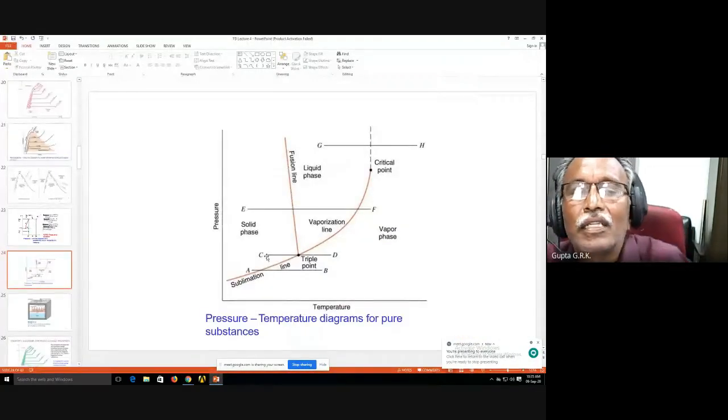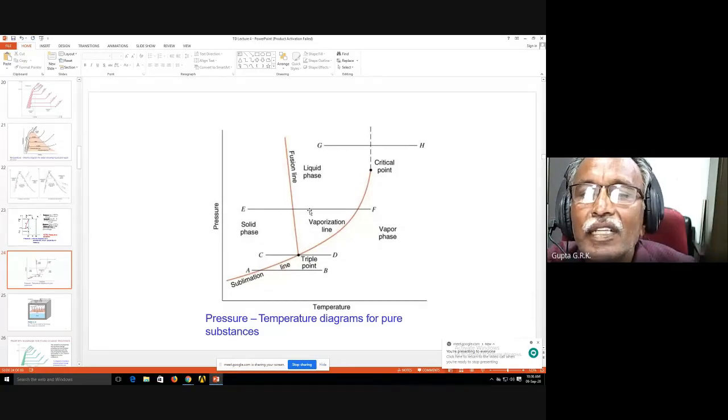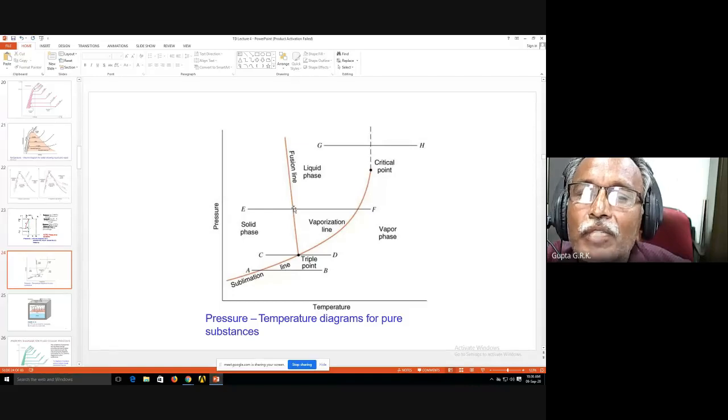Then if I take a particular point E here, and start heating it at constant pressure, the solid gets heated up, and while it is crossing the fusion line, melting takes place, right? Because solid to liquid is melting, and liquid to solid, this side, is freezing. So this is called the fusion line or melting line. This is called the sublimation line or deposition line. If it is going from E towards F, here melting takes place, and if it is going this way, there will be freezing taking place. So here the complete solid becomes liquid just while crossing this line. And so I get the vapor.